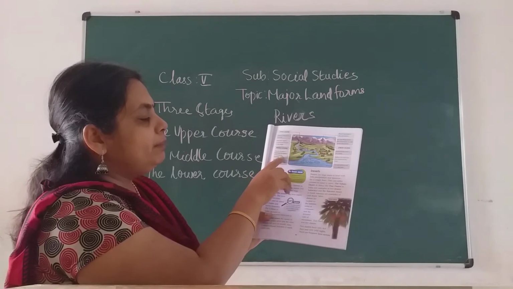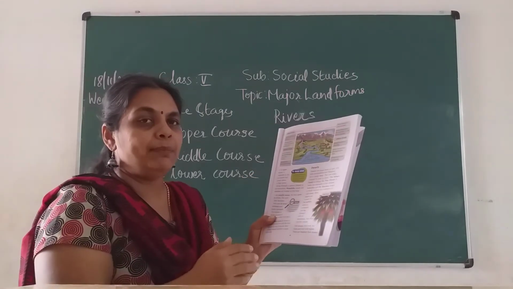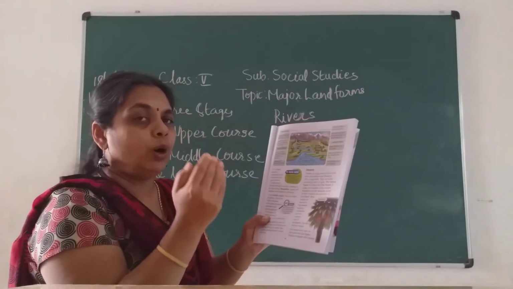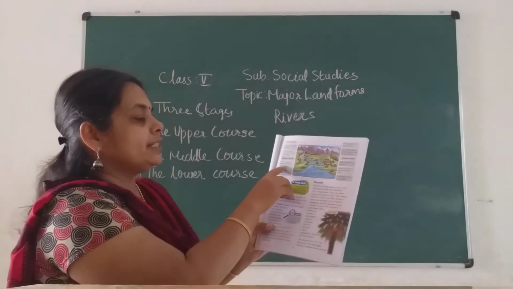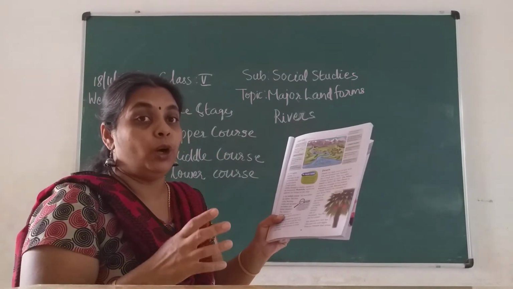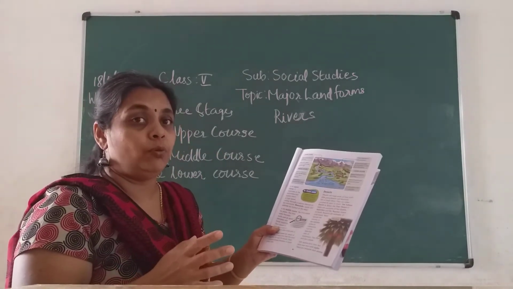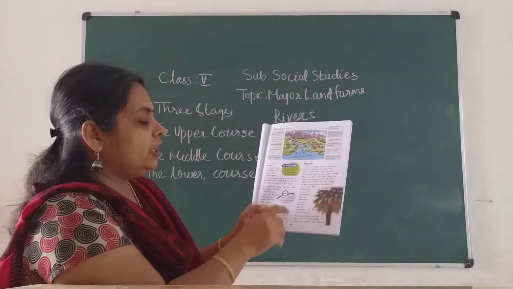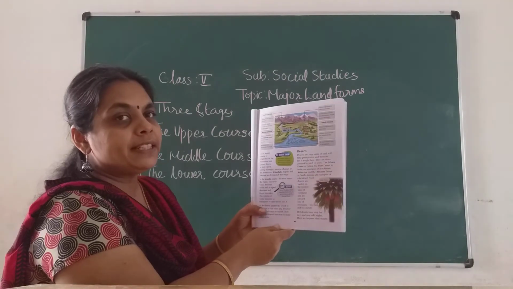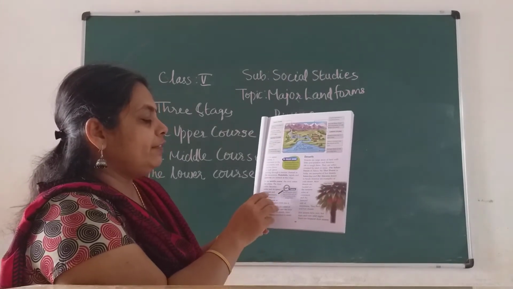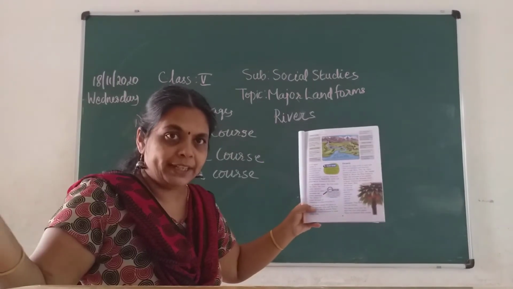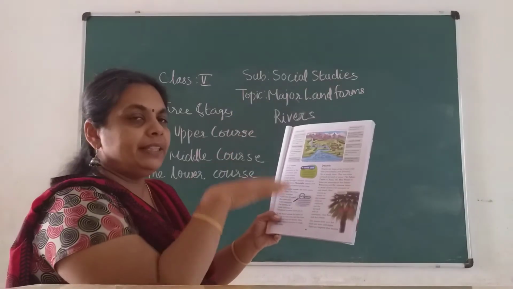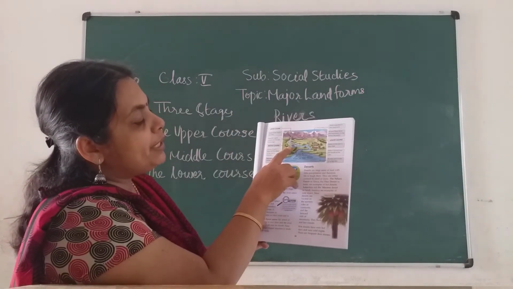Then you have the middle course. The speed of the water decreases a little, but the volume of water, a huge quantity of water, is there, children. In the middle course the river enters the plains. The river valley becomes wider, the speed decreases and it forms meanders, children.